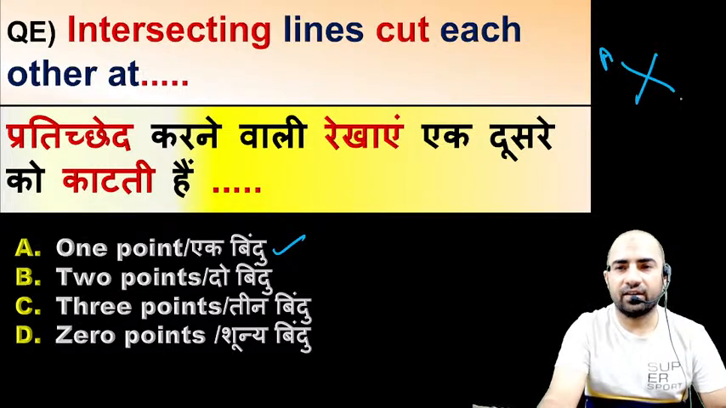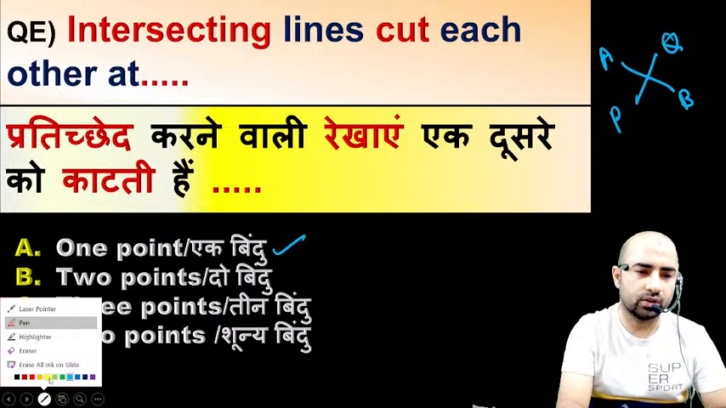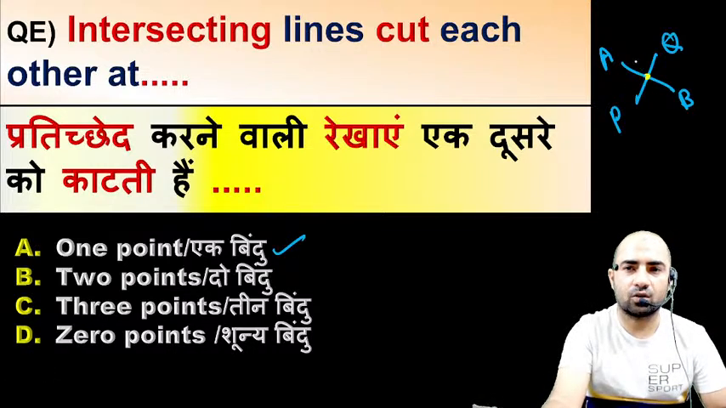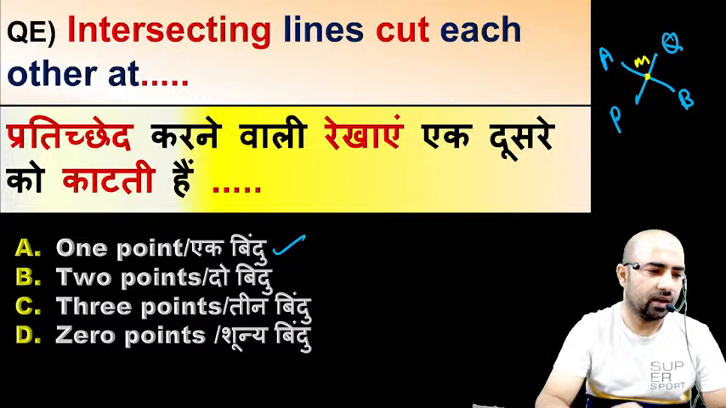So whenever we have any two intersecting lines, for example, we have AB is a line and we have PQ is another line. So these are intersecting at 1 point M. So two intersecting lines always have a common point, right? Only one common point. Is this okay, guys? Next question.